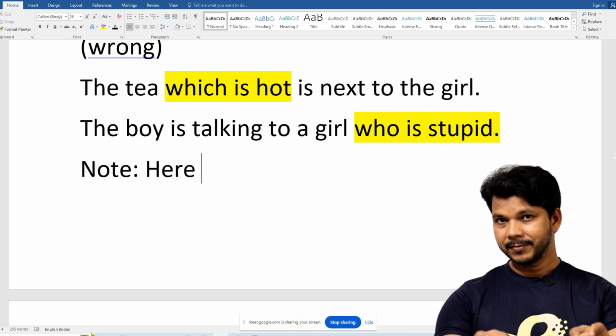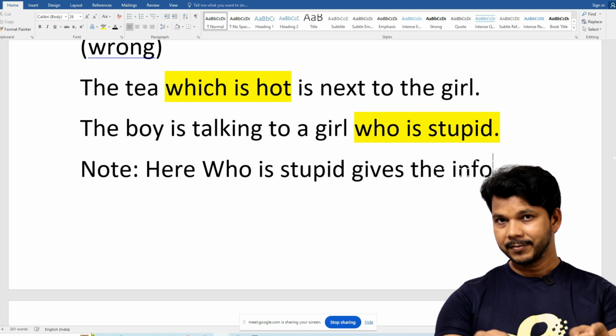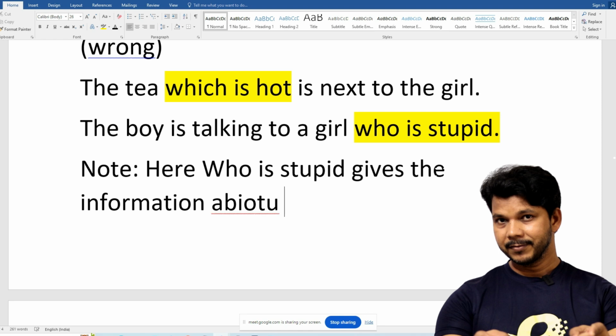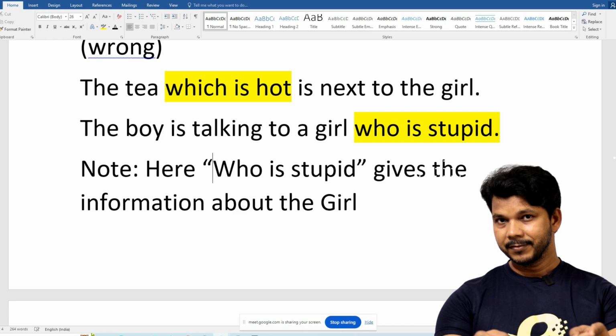So here, "who is stupid" gives the information about the girl. Let me put this into inverted commas so that you understand I'm talking about this particular statement. "Who is stupid" gives the information about the girl.